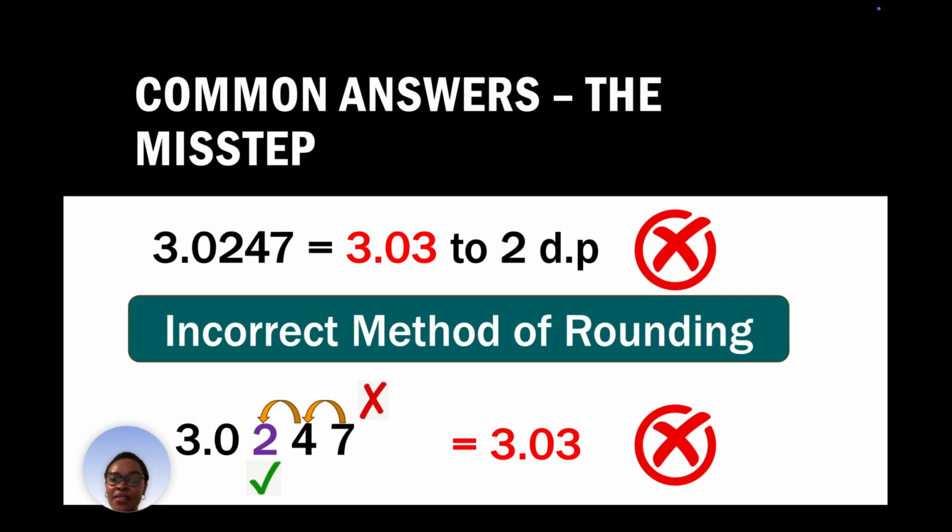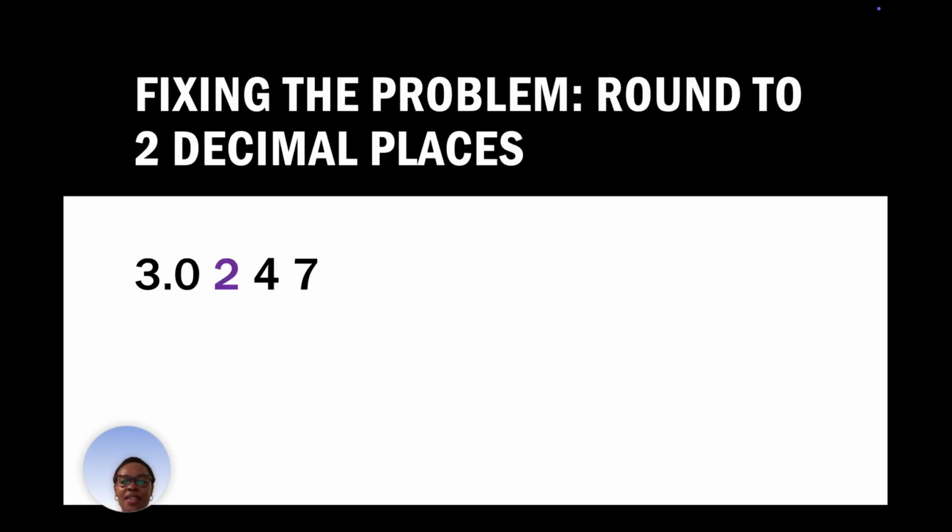So now let's fix this problem. Two things that you have to be able to identify when rounding numbers are your round off digit as well as your decision digit. Okay, so your round off digit is where you're rounding to. And here it tells us your round off digit in the question. It says to 2 decimal places. And so counting 2 from the decimal part of your number, it lands on 2. All right, so the digit 2 is your round off digit.